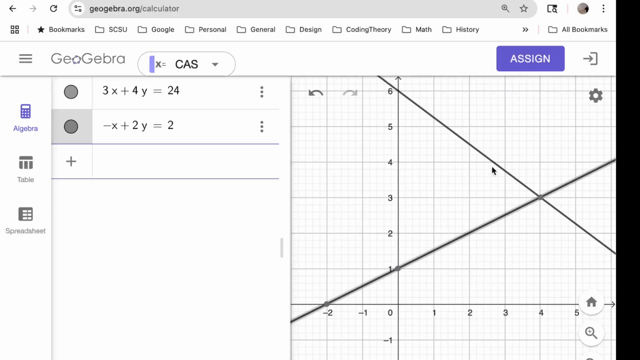Okay, and they do indeed. This time it shows the intersection. I don't know what I was doing wrong before. But yeah, x is 4, y is 3. That's what we just had a second ago. Okie doke.